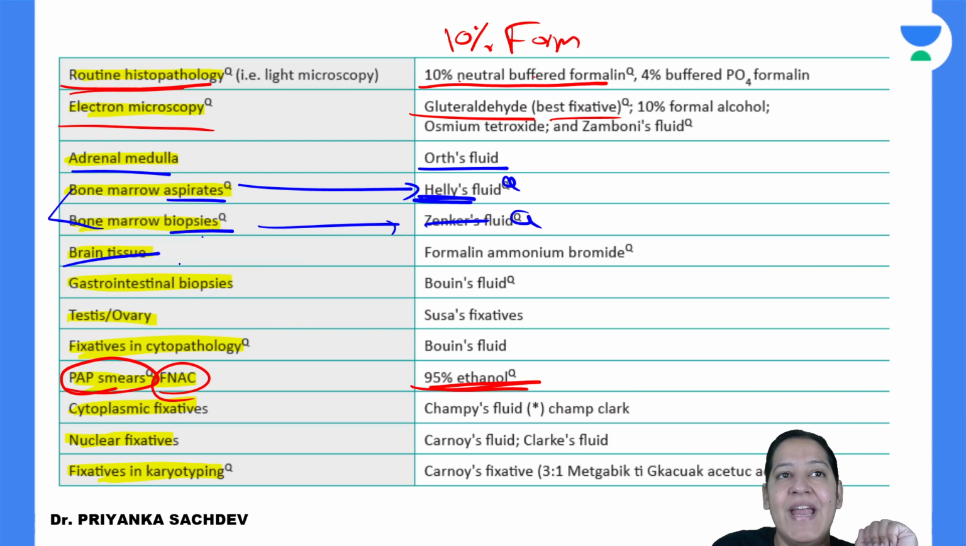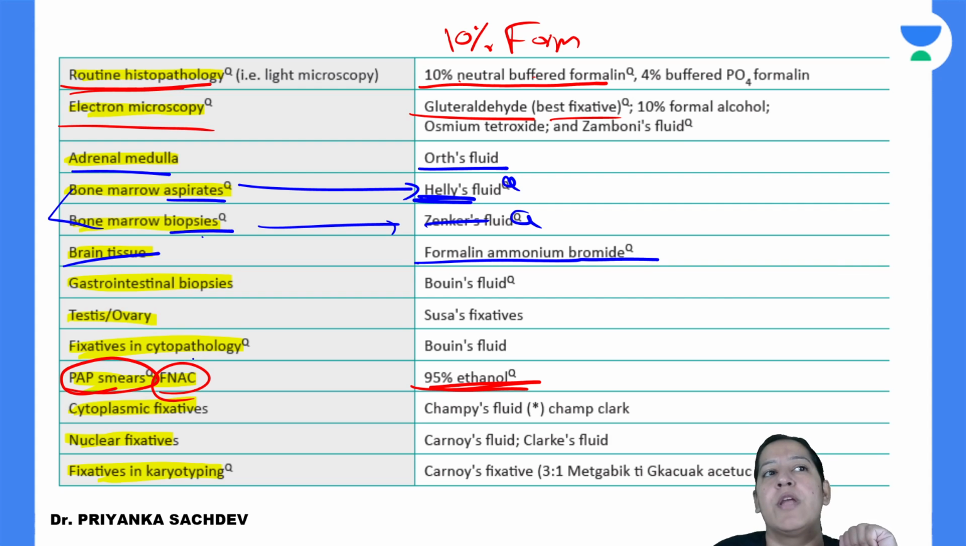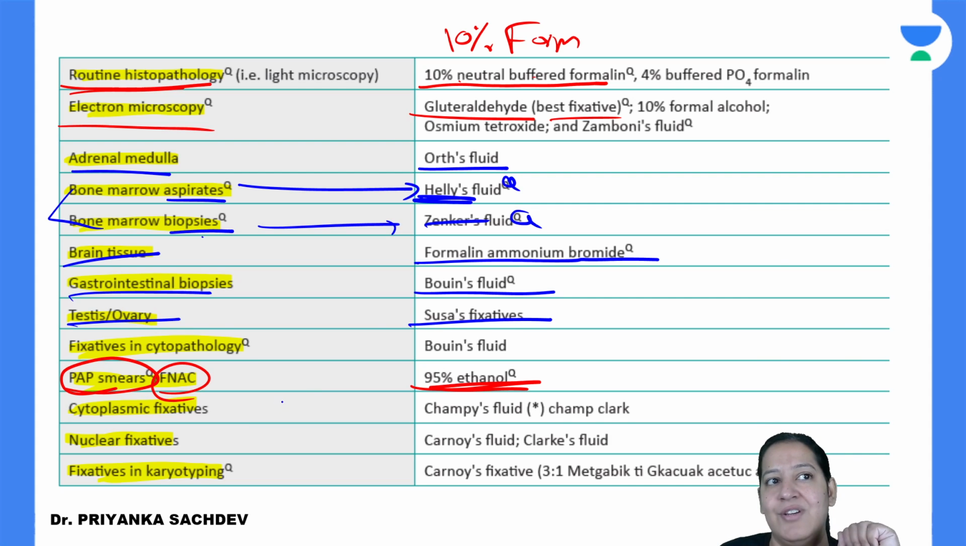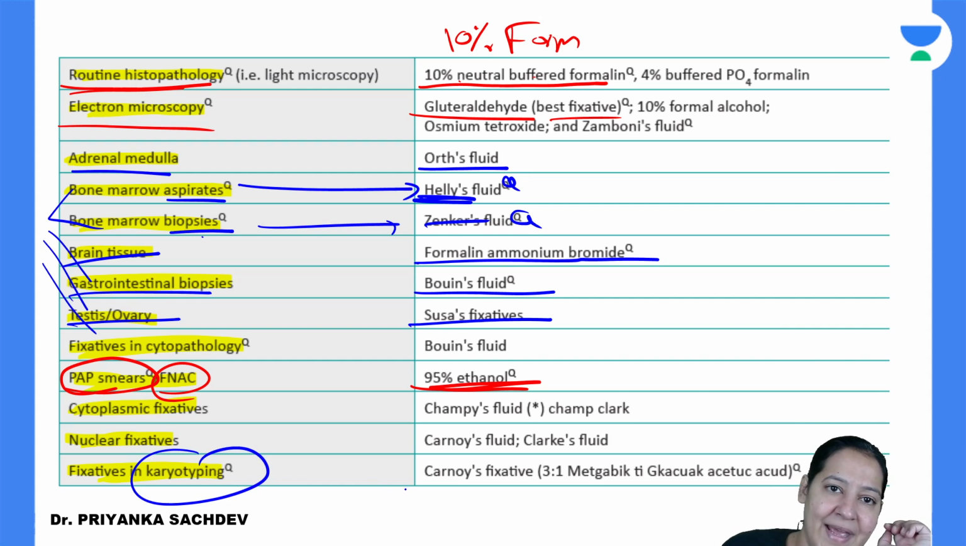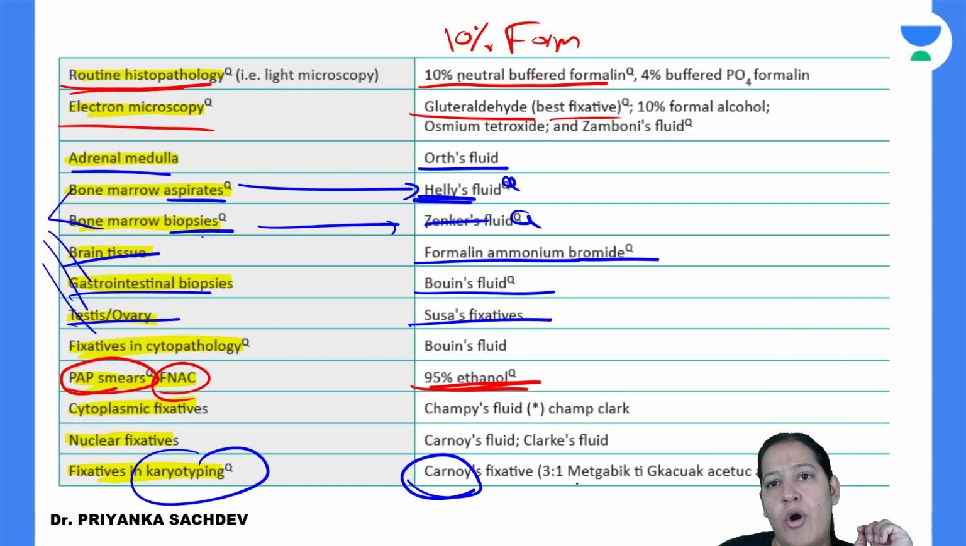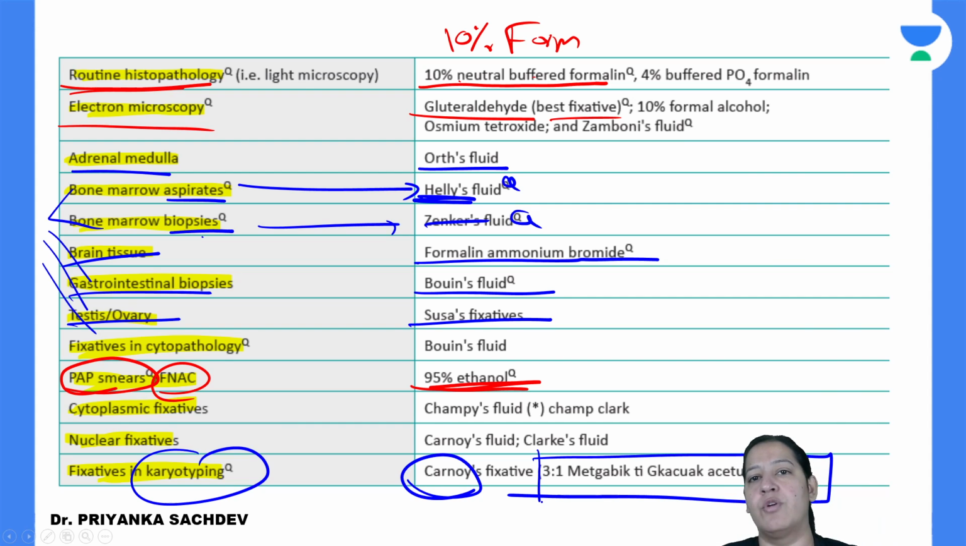Brain tissue, formalin ammonium bromide. GIT के लिए Bouin's fluid. Testes और ovaries के लिए Susa fixative. You have to learn these names. There is no escape. Karyotyping के लिए Carnoy. Learn the composition also, Carnoy का, if you want to.